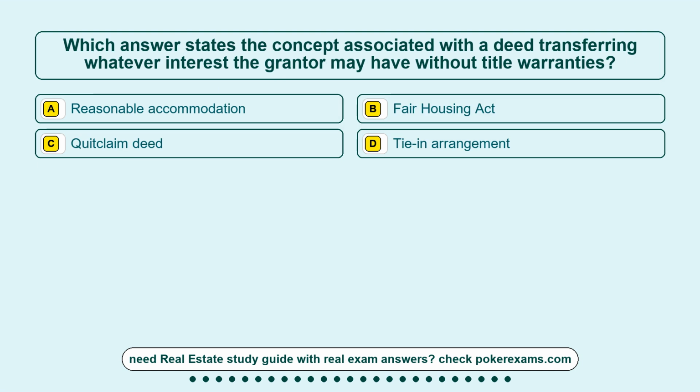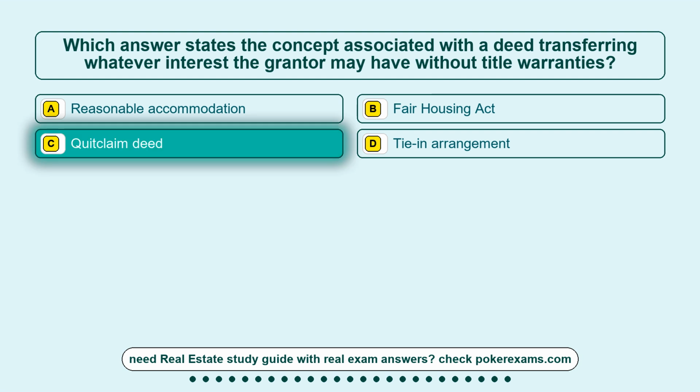Question 25. Which answer states the concept associated with a deed transferring whatever interest the grantor may have without title warranties? Option A, reasonable accommodation. Option B, Fair Housing Act. Option C, quitclaim deed. Option D, time-in arrangement. The correct answer is option C, quitclaim deed.